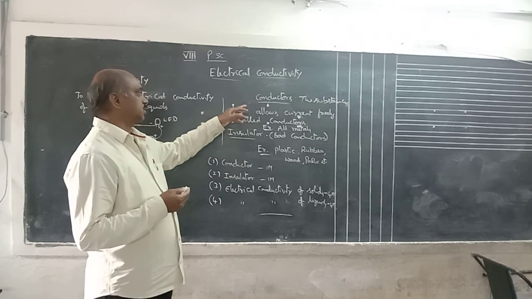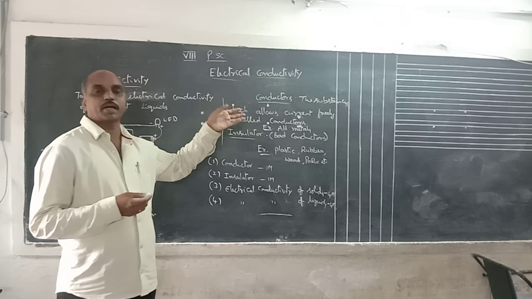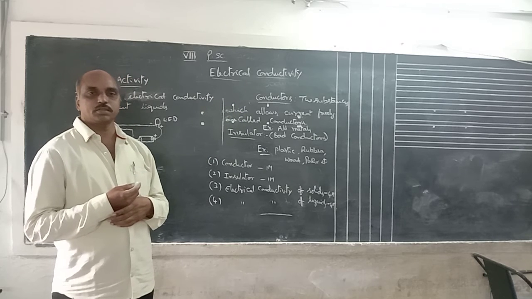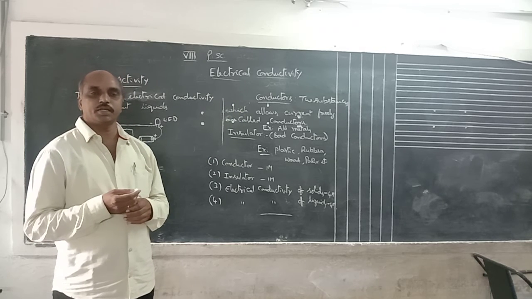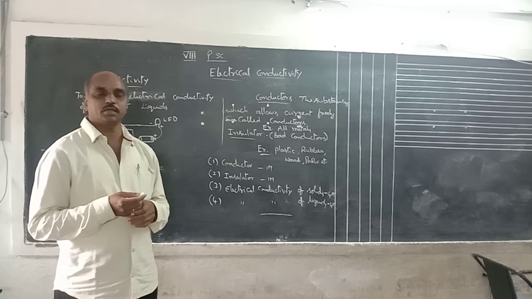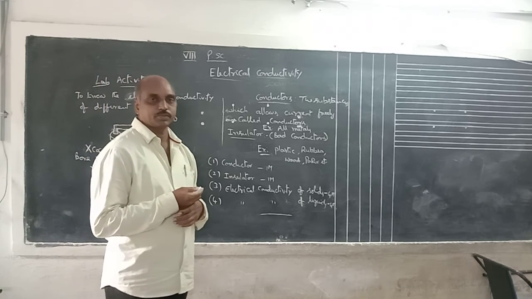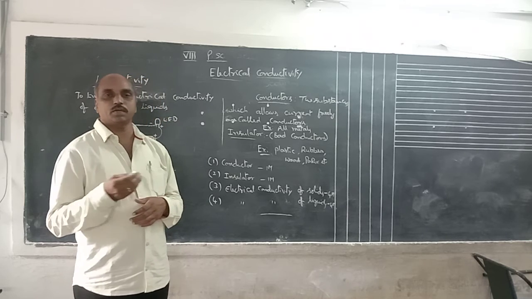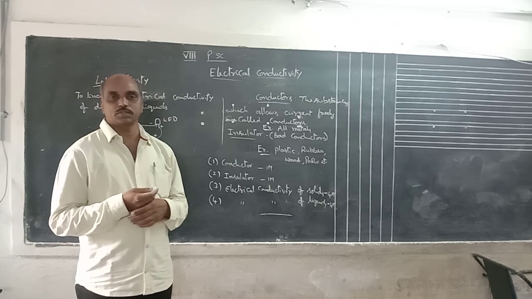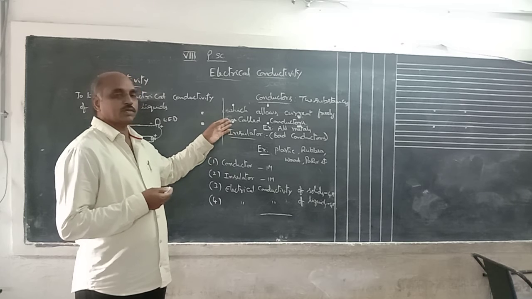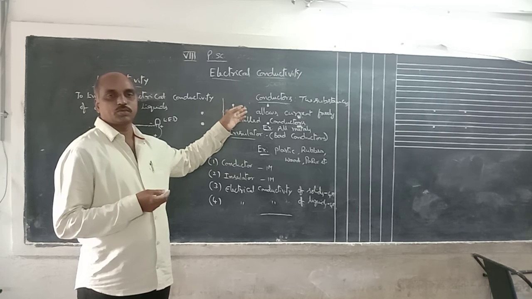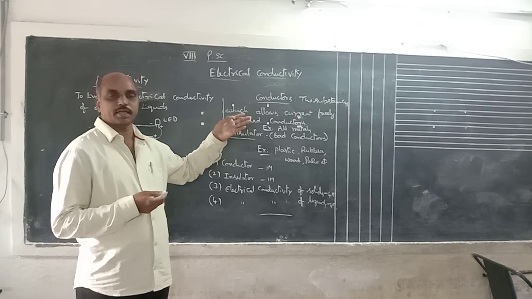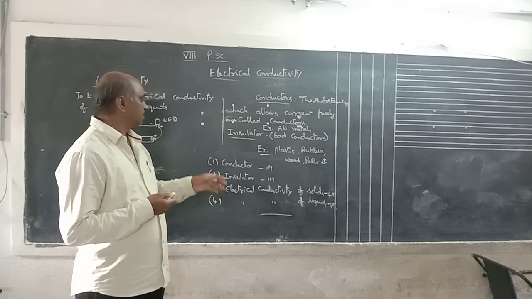Why are some materials good conductors and some bad conductors? Because it is based on the free electrons present in the material. Some materials have a large number of free electrons, in some there are no free electrons available. Suppose more free electrons are available, then it acts as a good conductor. If there are no free electrons, it acts as a bad conductor.